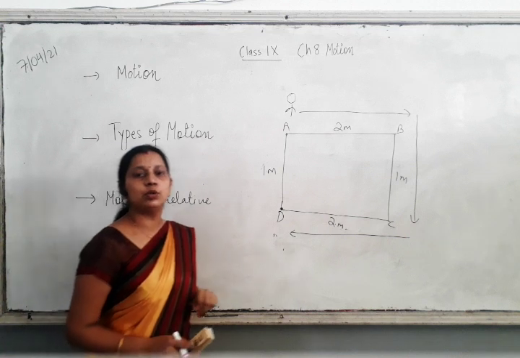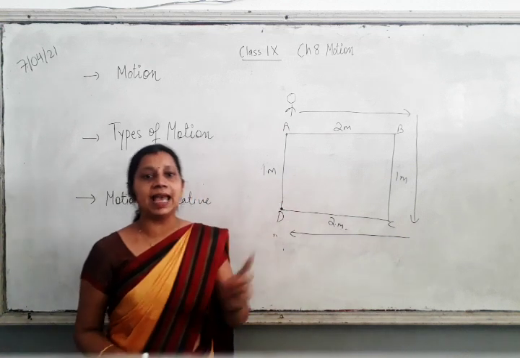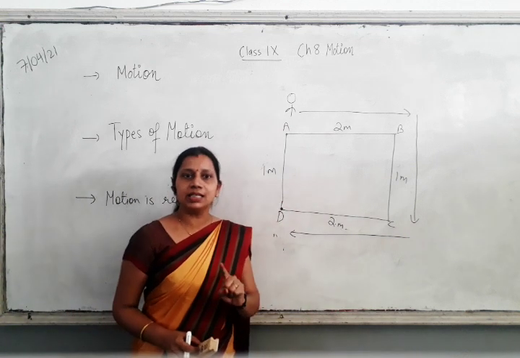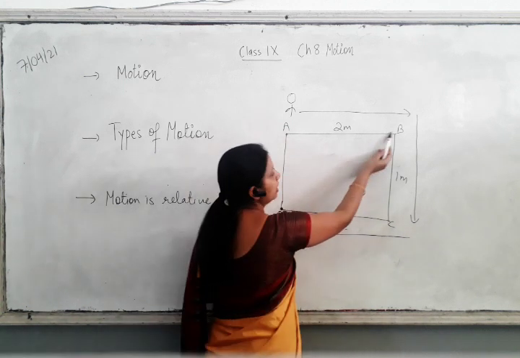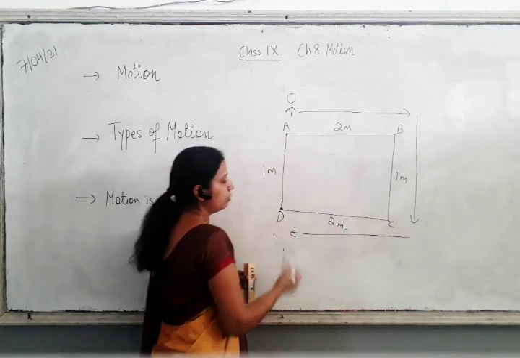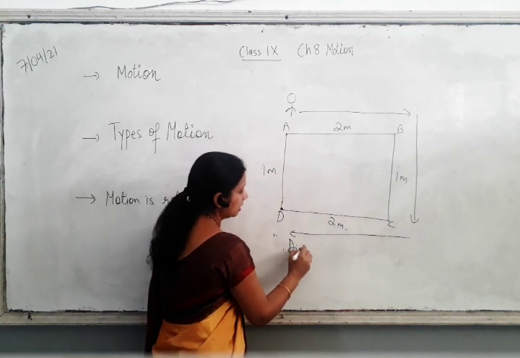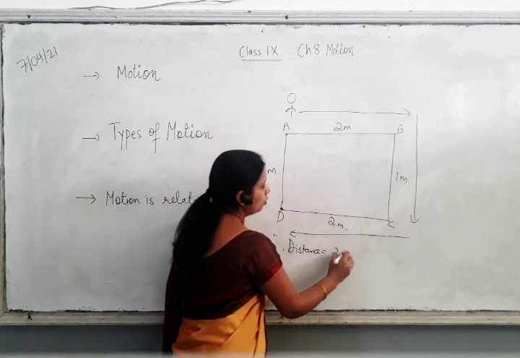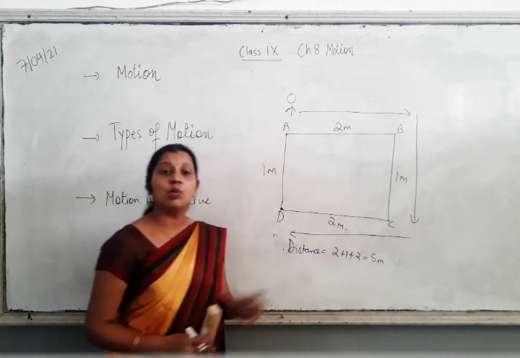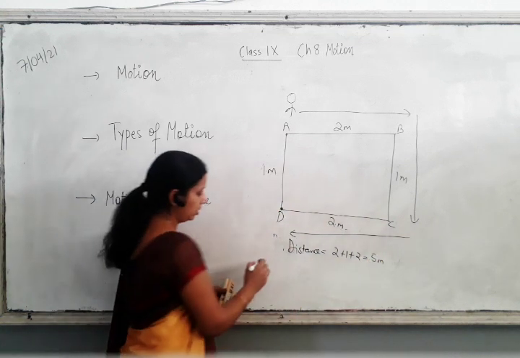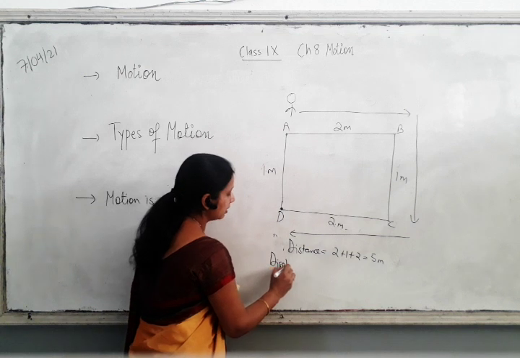Now you have to find the distance and displacement. What is distance? Total length covered. So he moves 2 meter, plus 1 meter, plus 2 meter. So the distance is 2 plus 1 plus 2, that is 5 meter. Now what is the displacement here?